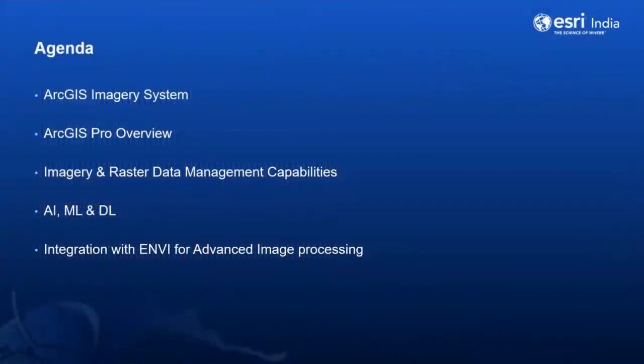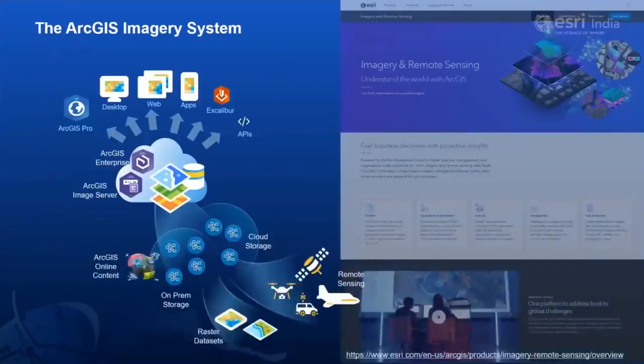And we will be seeing a quick overview of ArcGIS Pro and its general capabilities. Then we will move on to the ArcGIS imagery's raster and imagery handling capabilities. And this will be followed by artificial intelligence, machine learning, and deep learning capabilities available in Pro, and the ability of ArcGIS Pro to integrate with advanced image processing software called ENVI from Harris. So this is what we have in store for you for today. Let us get into action.